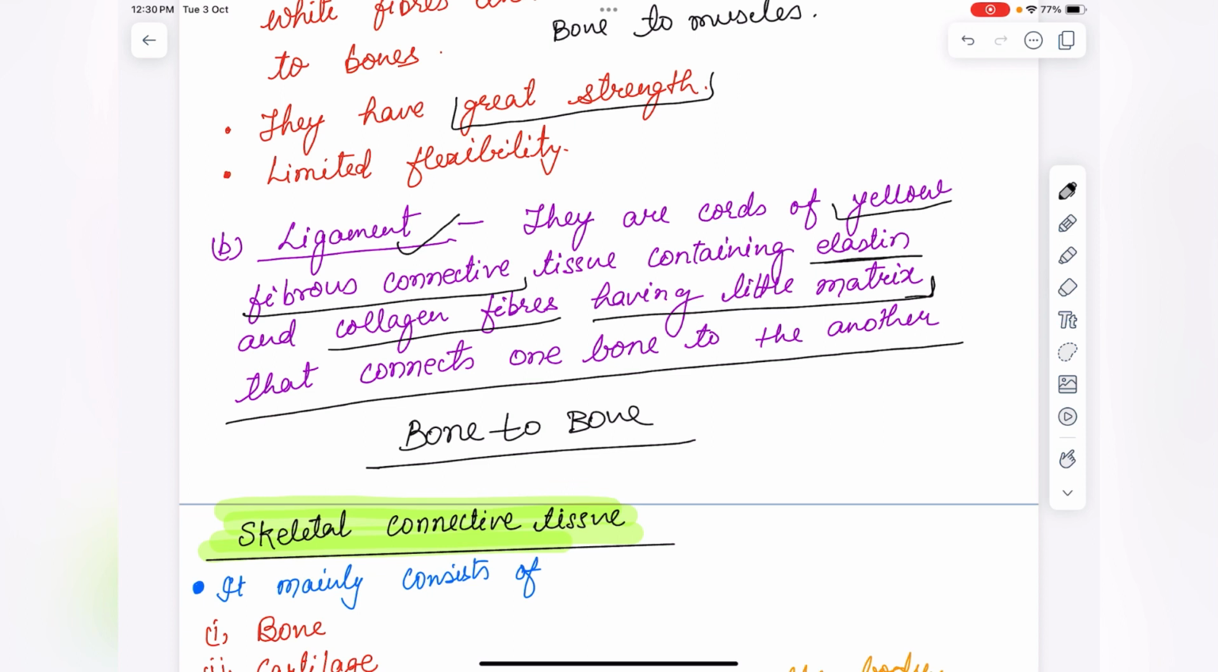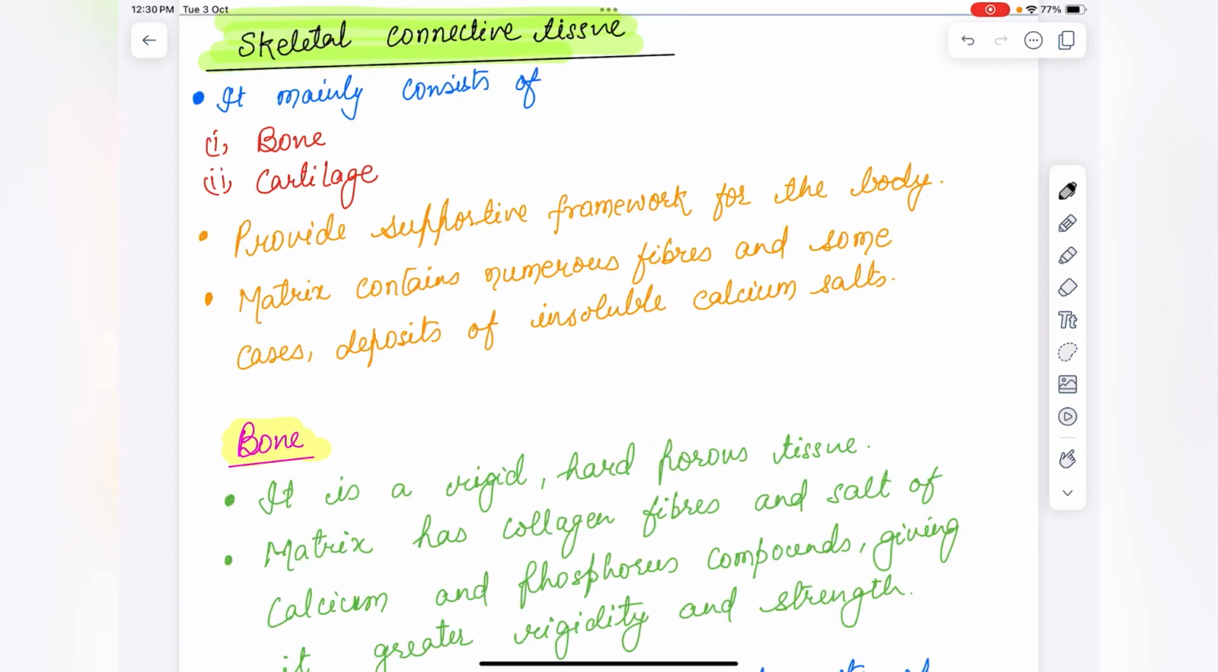Next is skeletal connective tissue. I have completed the first one, that is connective tissue proper. Now the second one, we start with the skeletal connective tissue. With the name we can understand it is of the skeleton. It consists of mainly bone and cartilage. So what will be present in it, bone and cartilage. It will provide a support framework for the body.